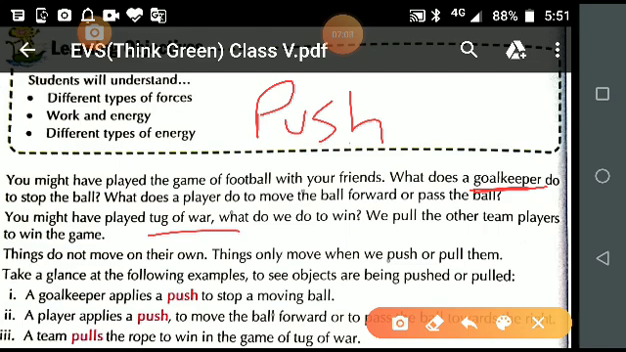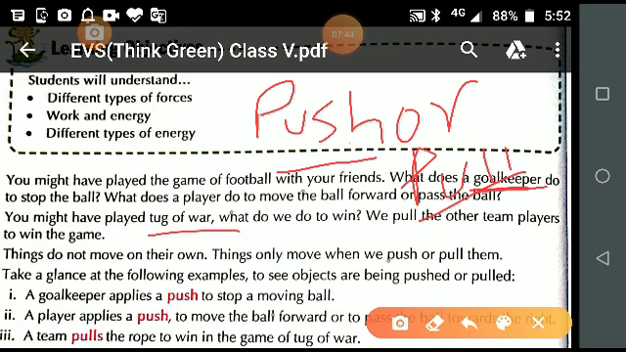So with the help of this, what is force? Force is push or pull. So by giving these examples, we will understand what is force. Force is a push or pull. So tug of war is a game in which we pull the rope, and half of the team is on one side and the other half is on another side. And what we do, we pull the other team players to win the game.